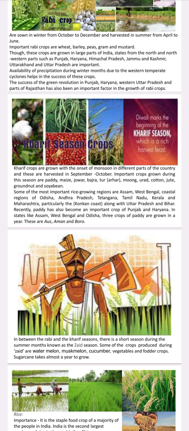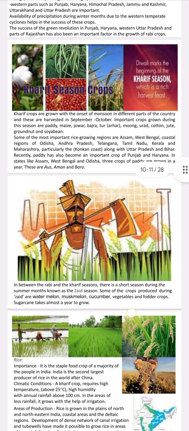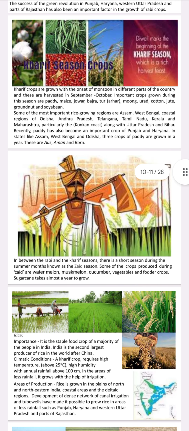Boro rice is generally cultivated in summer. Aus means Kharif, Aman means Rabi. In between the Rabi and the Kharif season, there is a short season during the summer months known as the Zaid season. Some of the crops produced during the Zaid are watermelon, muskmelon, cucumber, vegetables, and fodder crops. Sugarcane takes almost a year to grow.